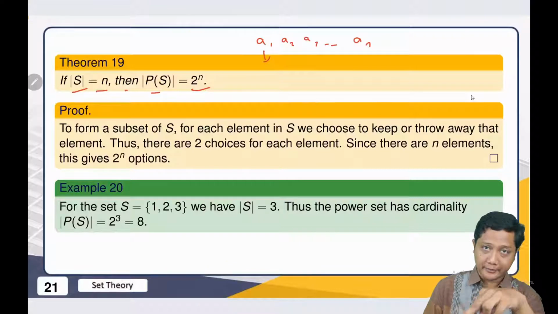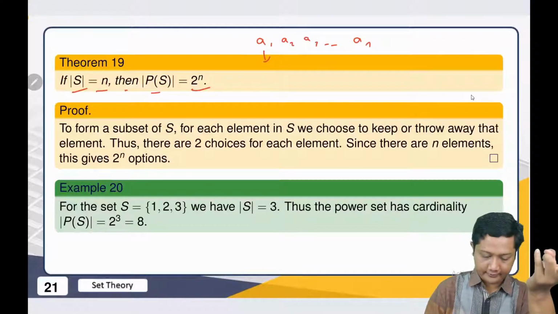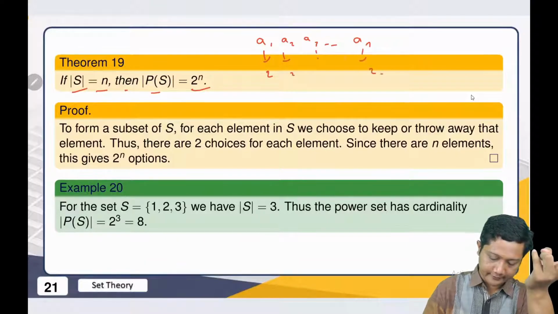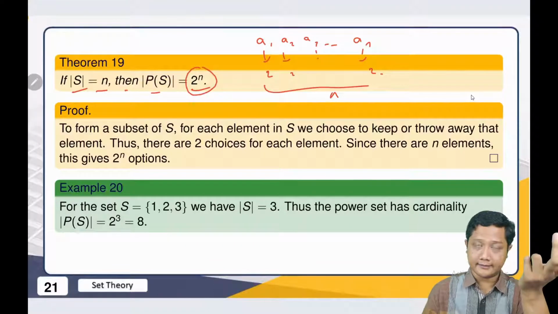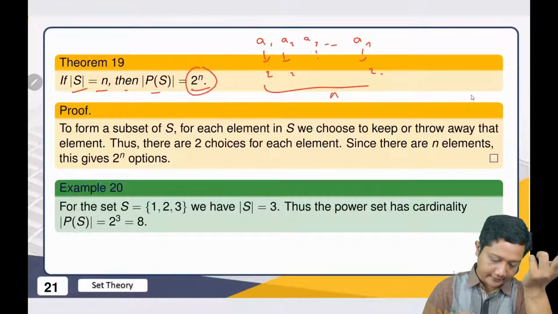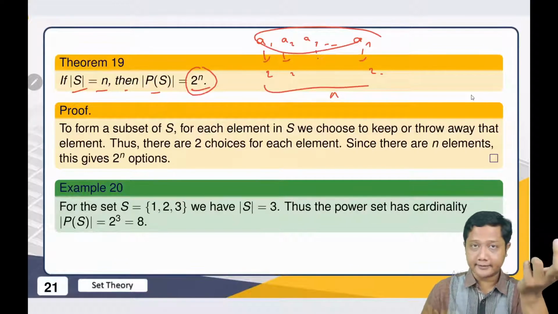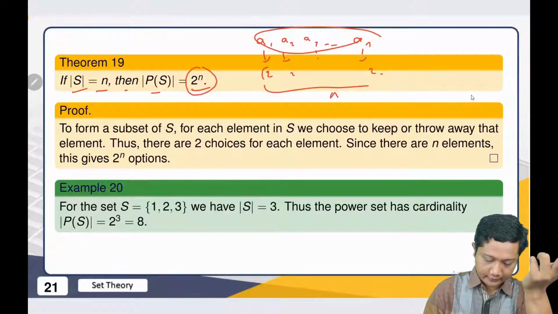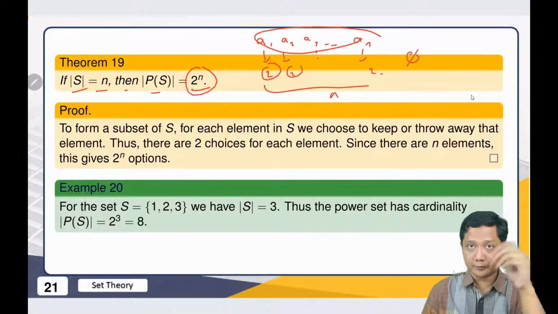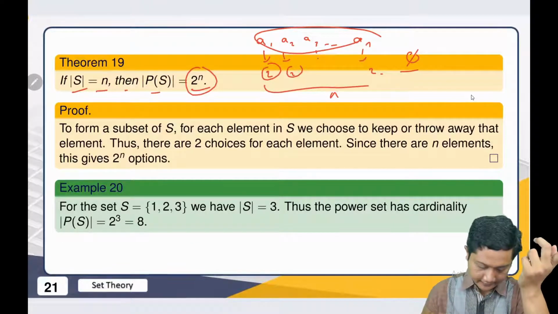Each can belong to that subset or not, right? So there are two choices, and so on up to n times. That's why we have 2 to the n. That's the reason. And again, when there are no elements inside a subset, when we don't choose any, then we have the empty set. So that should be clear enough.